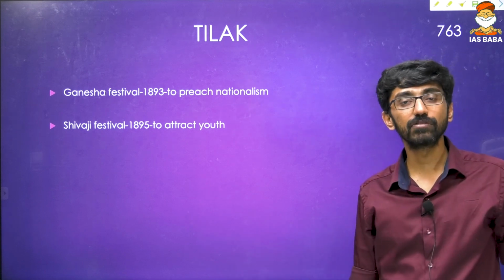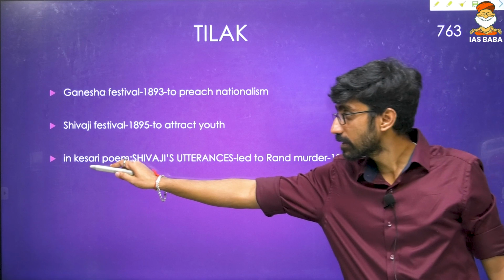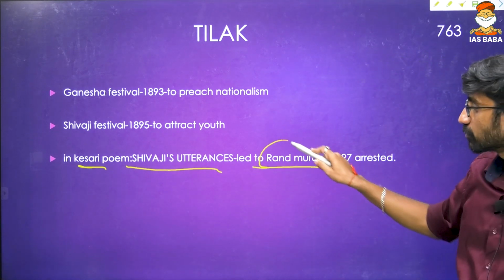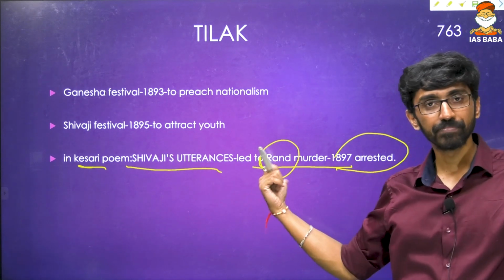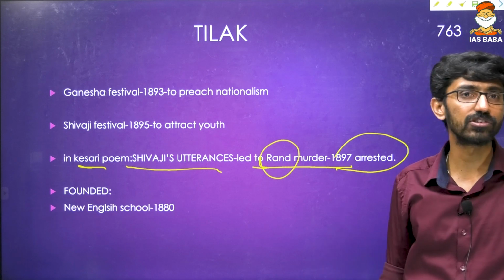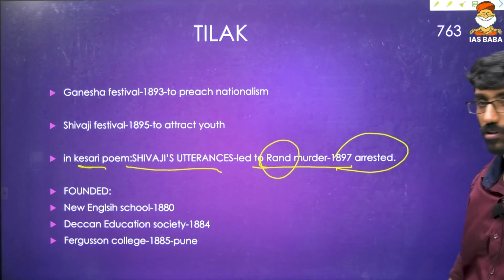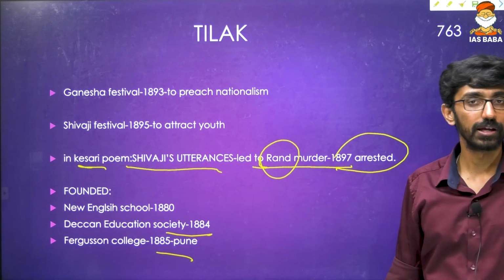He started the Shivaji festival to attract the youth in 1895, and then of course in the Kesari paper he wrote the poem Shivaji's Utterances, which led to the murder of plague commissioner Rand in 1897. That is the reason he was arrested in 1897, as I already explained. Then he founded the Deccan Education Society, the New English School, and Fergusson College in Pune: Deccan Education Society in 1884, New English School in 1880, and Fergusson College in 1885.